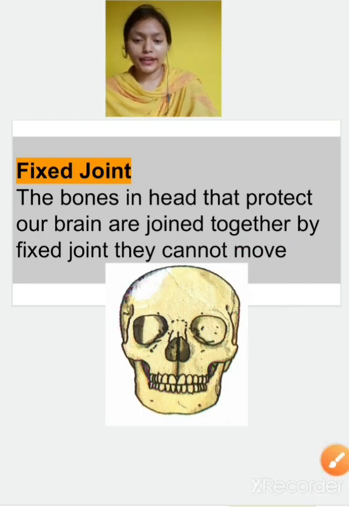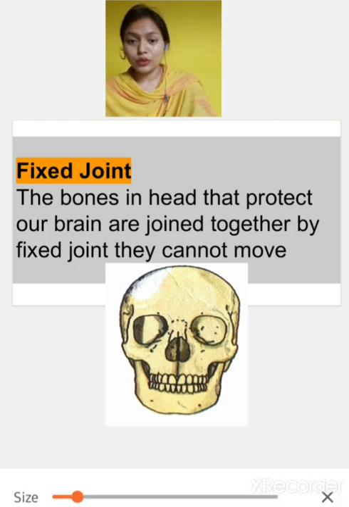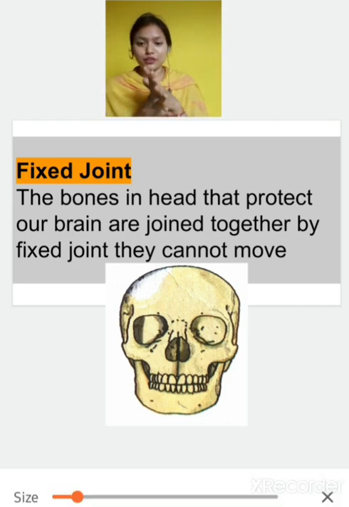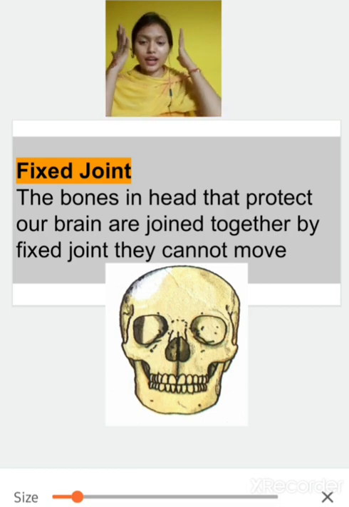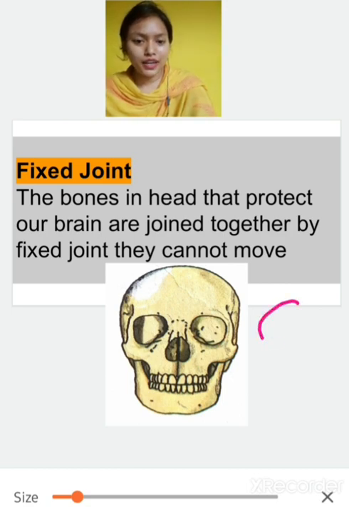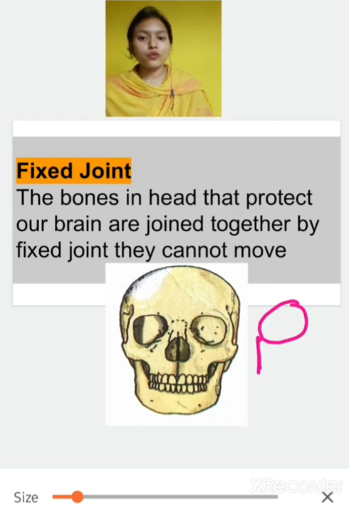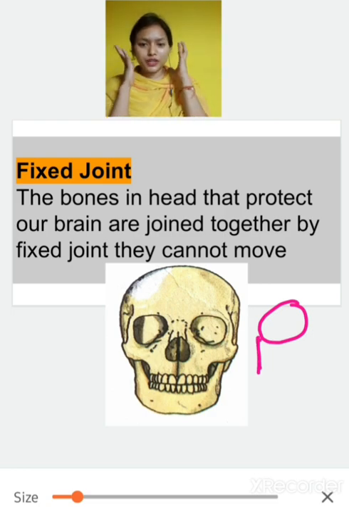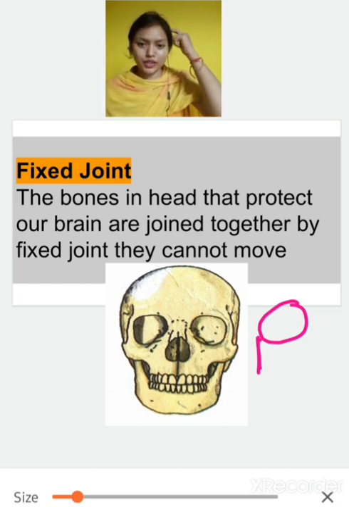So let's quickly recap what we have studied in joints. We studied about different types of joints. First, let's begin with our head. On the head, which type of joint is present?